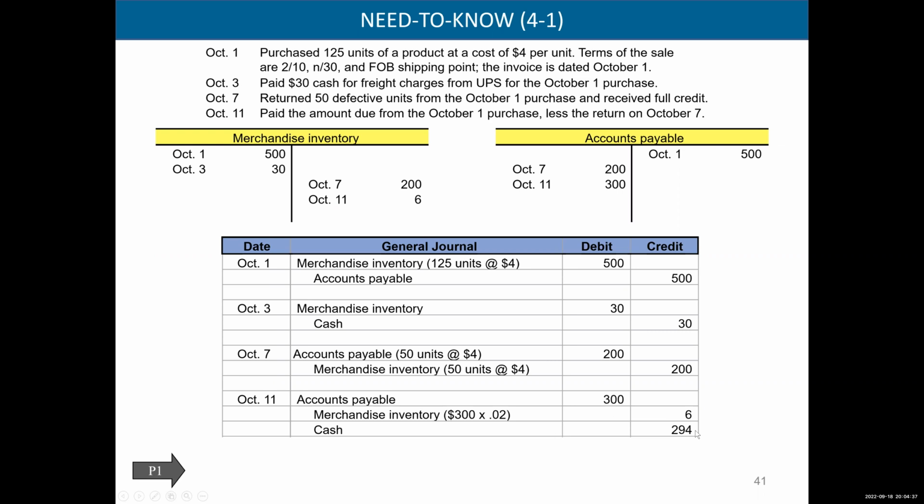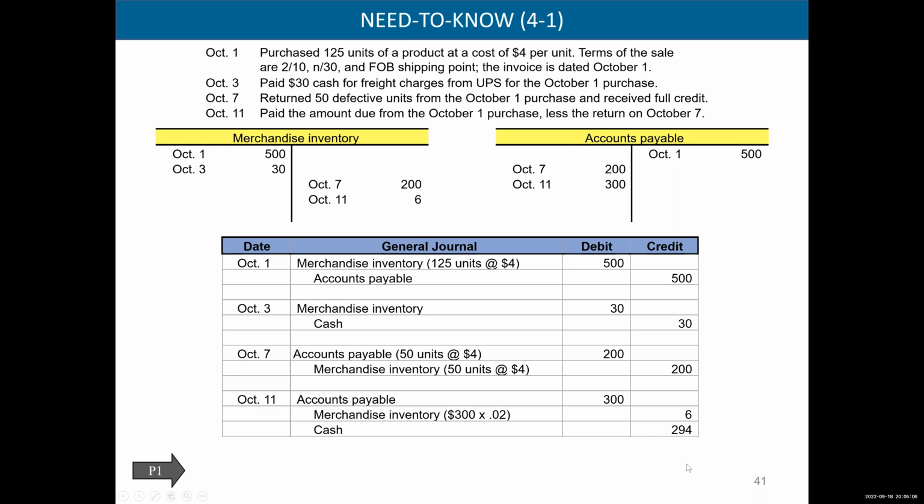Now, for some of you that want to double check your work, you can use the complement method to make sure everything's right. You know that we owe $300. But we have a 2% discount. So we only have to pay 98% of that 300. So if I go 300 times 98%, that would give us 294.